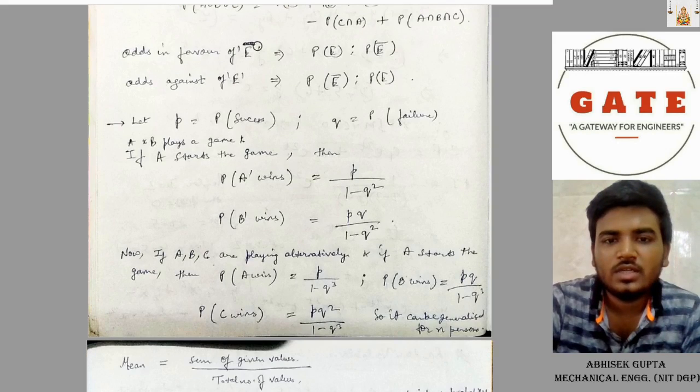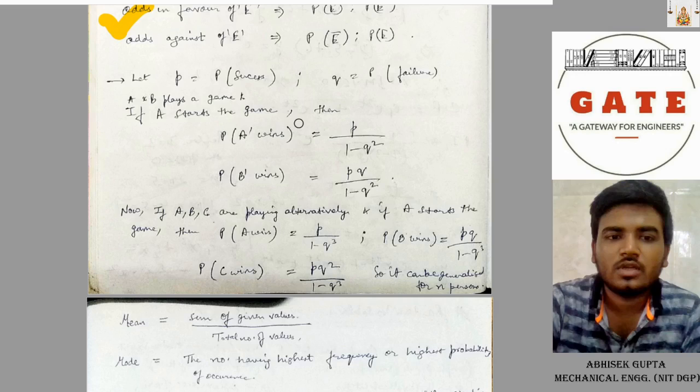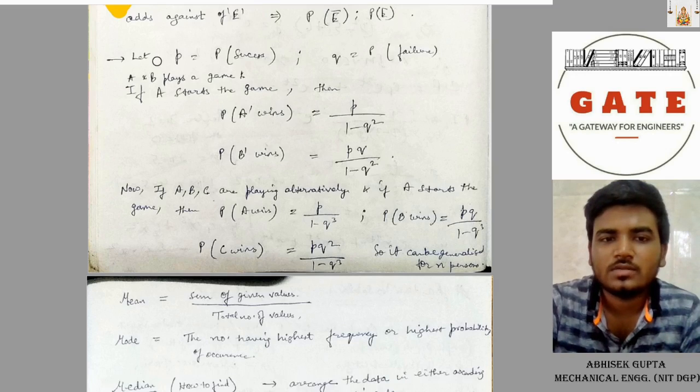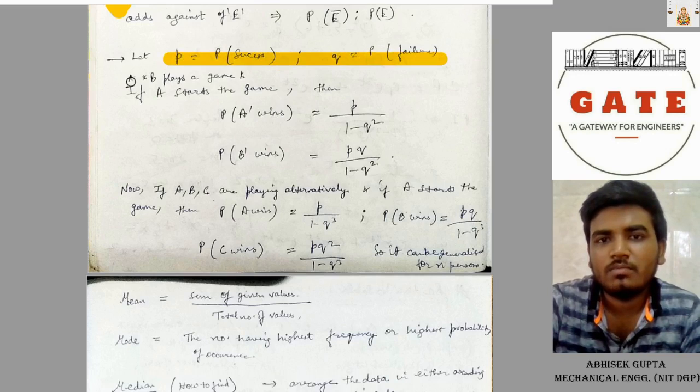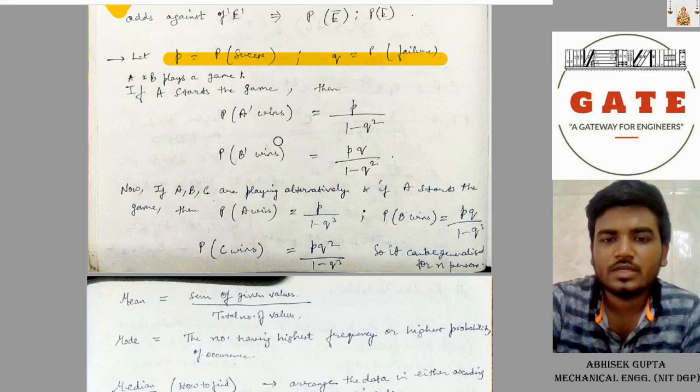Odds in favor of E is probability of E divided by probability of E bar. Odds against E is probability of E bar divided by probability of E. Let P be the probability of success and Q the probability of failure, and A and B play a game. If A starts the game, then probability of A's win equals P divided by 1 minus Q square, and probability of B's win equals PQ divided by 1 minus Q square.